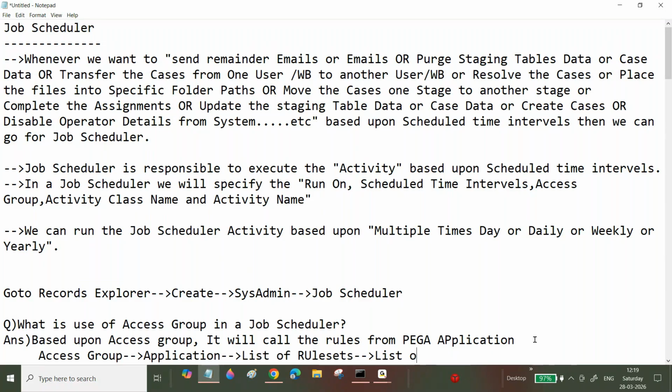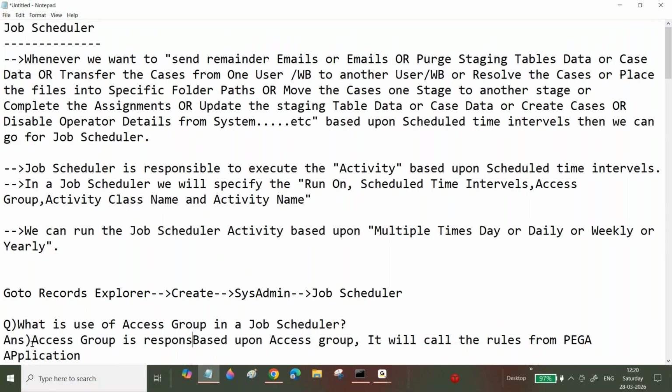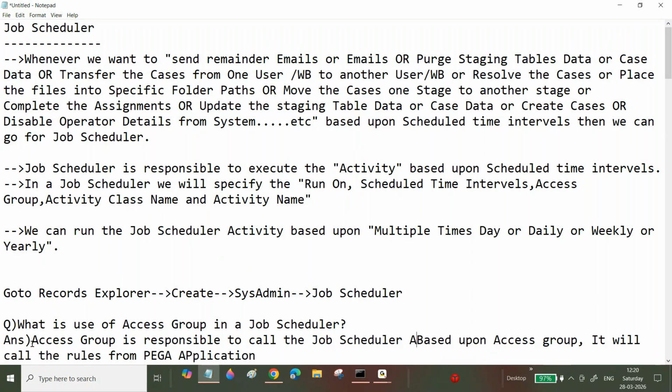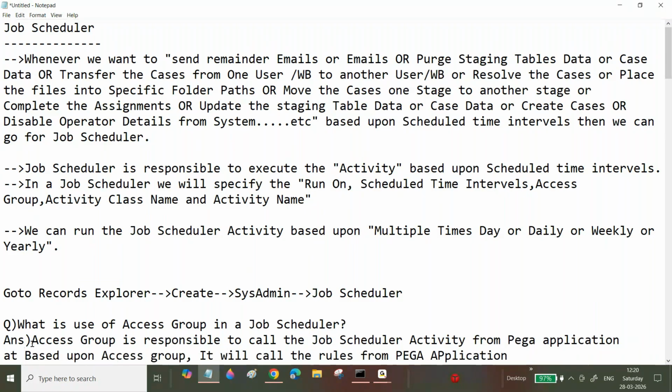So the access group is responsible for calling the job scheduler activity from the Pega application at the runtime. Agree? Now we can explain it like that, right? At the runtime.